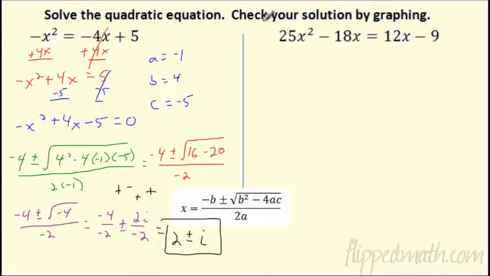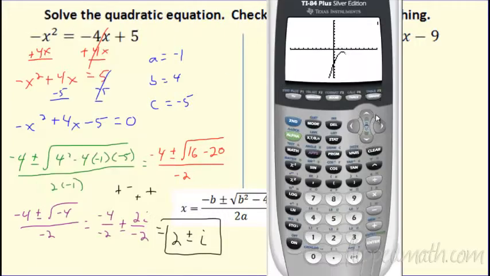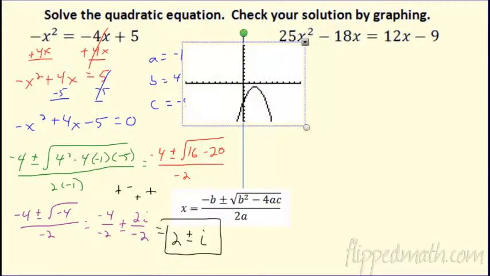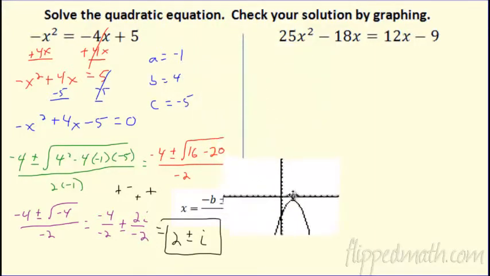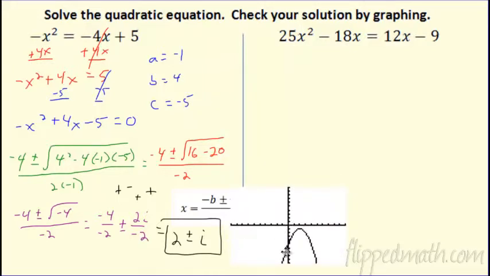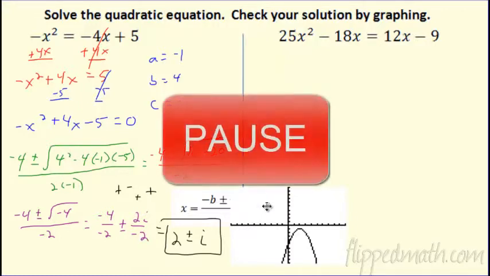Very cool. Awesome. What does that look like graphically? Well, if I go to graph this, check out the graph of this one. So there's the graph of it. Yeah, they're imaginary roots because it doesn't cross, right? It's not going to ever cross. That's why it doesn't have any solutions here. So we can get imaginary ones. Awesome. Try the next one yourself. See how it goes. Pause it. I'll put up the answer. Good luck.